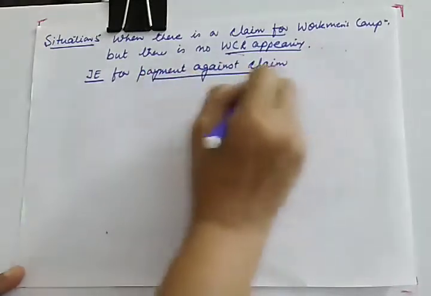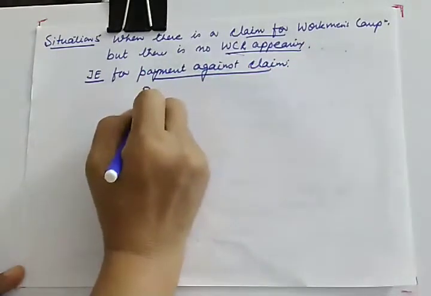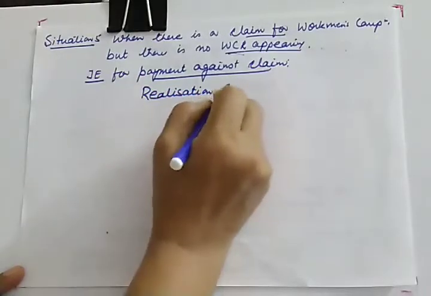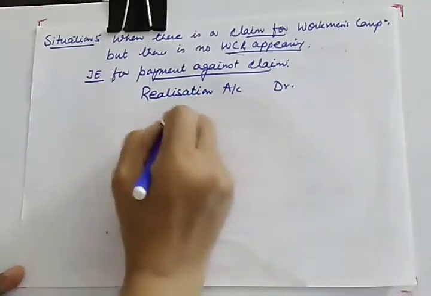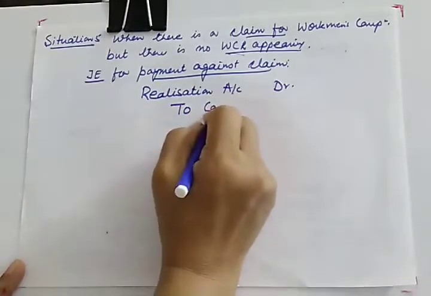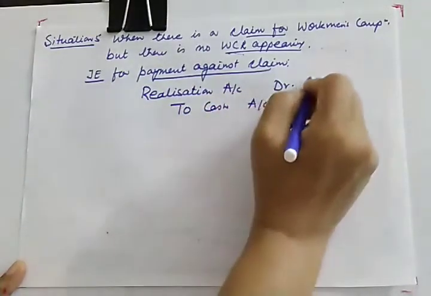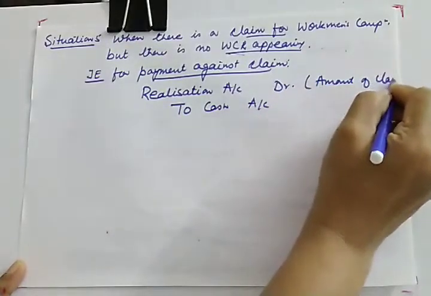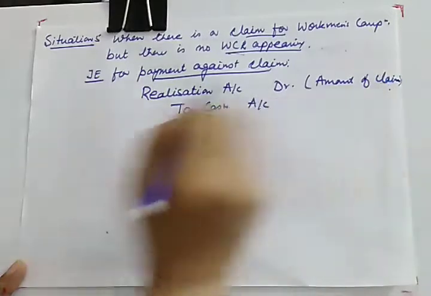The journal entry for making payment against claim will be realization account debit to cash account with the amount of claim. So this was the treatment of workman compensation.